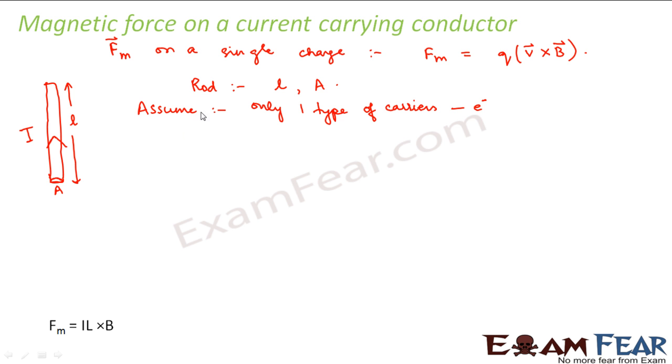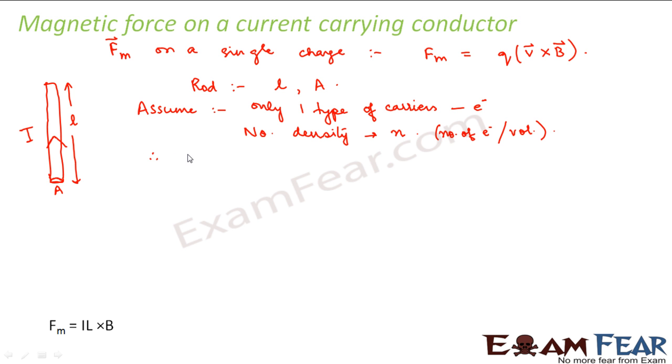So for now, we assumed only electrons. Let us say that the number density of the electrons is N. Number density means the number of electrons per unit volume.